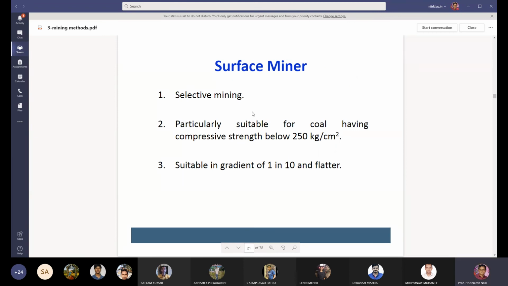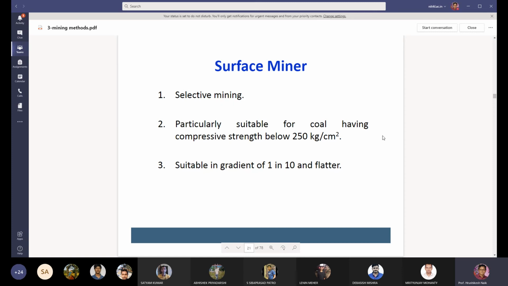Then the surface miner technology came into existence in Indian coal mines. You know that when you are going for blasting, the ground will be vibrated and the nearby structures will be affected. To avoid that, you should go for blastless mining. Drilling and blasting will not be necessary in surface miner projects. So it is a selective method of mining.